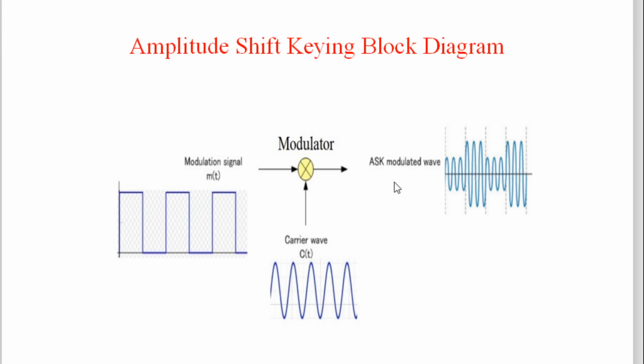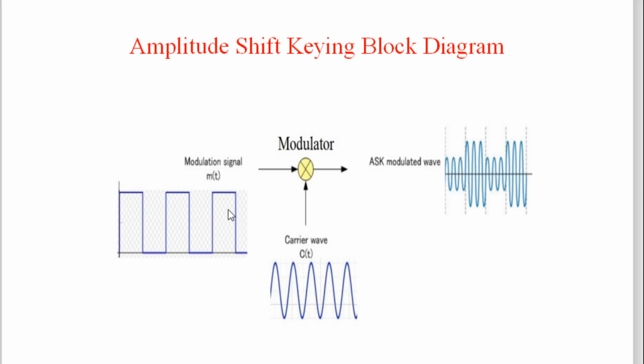So here you see the modulated output. First of all, 0 comes, logic 0. As soon as this logic 0 comes to the modulator, it changes the amplitude of this carrier signal, because this is the modulator of amplitude shift keying. It changes the amplitude. Whatever this amplitude is, it reduces that amplitude. See here, the amplitude is less.